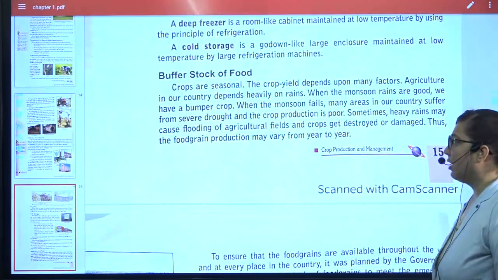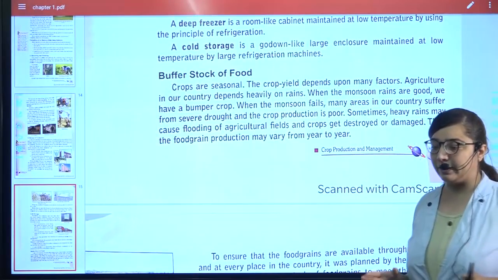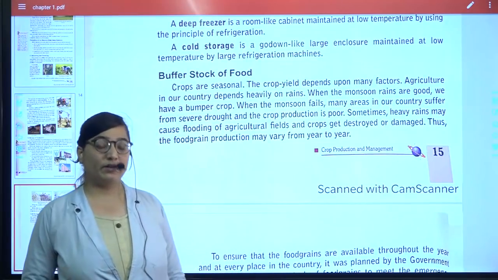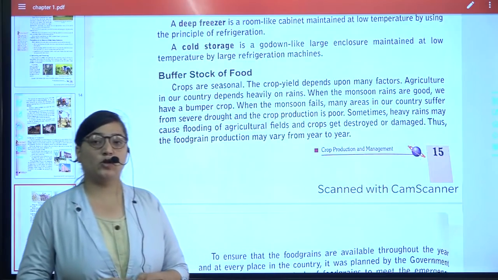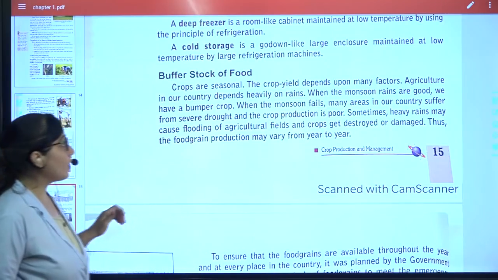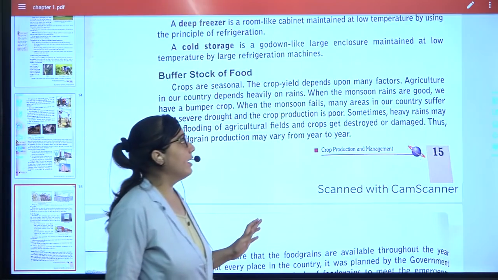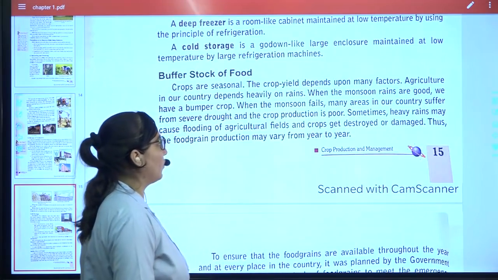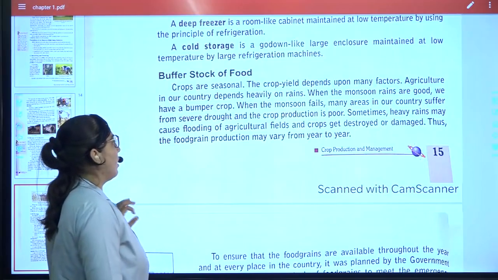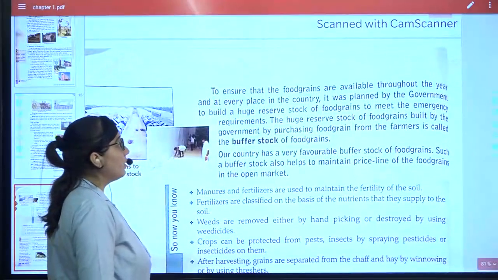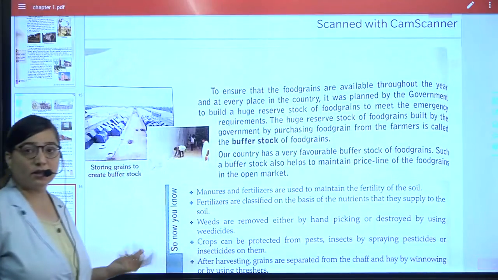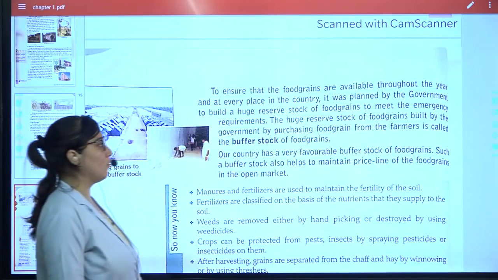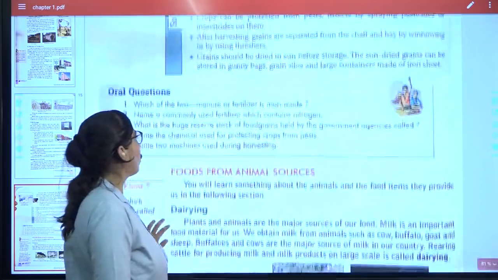Then comes buffer stock. What is buffer stock? It means that in order to meet any requirement which is not even in the season, we get that particular crop at that time also. Crops are seasonal, and their yield depends on many factors. Sometimes there are heavy rains and sometimes there are no rains. So we need to keep the stock. The country has a favorable buffer stock of food grains that was used during the lockdown.